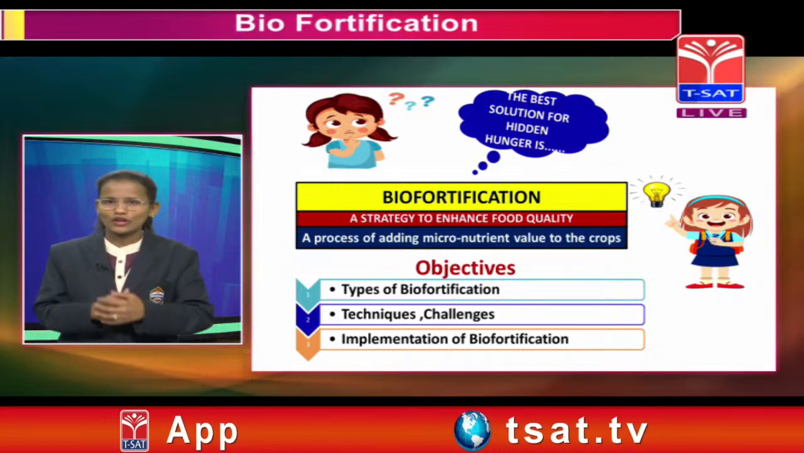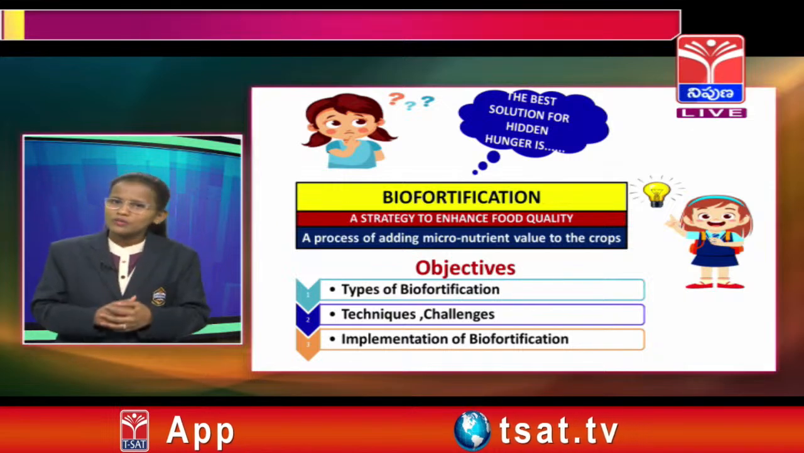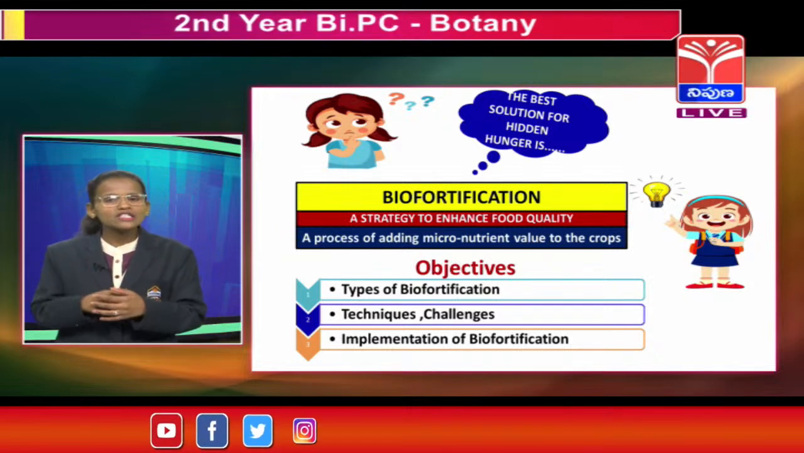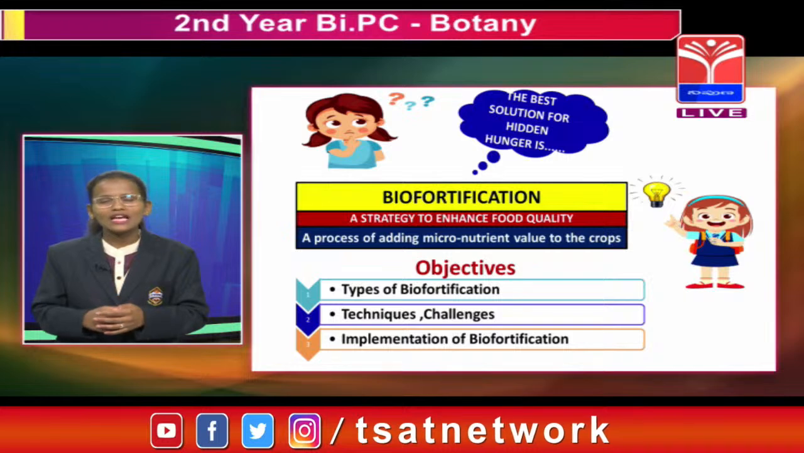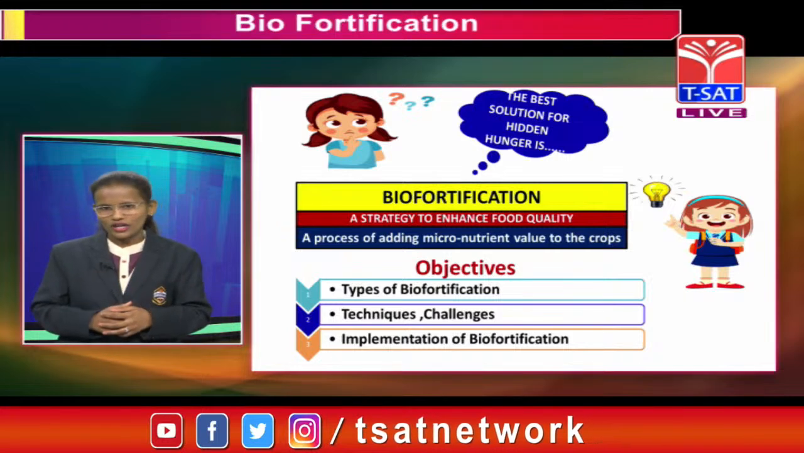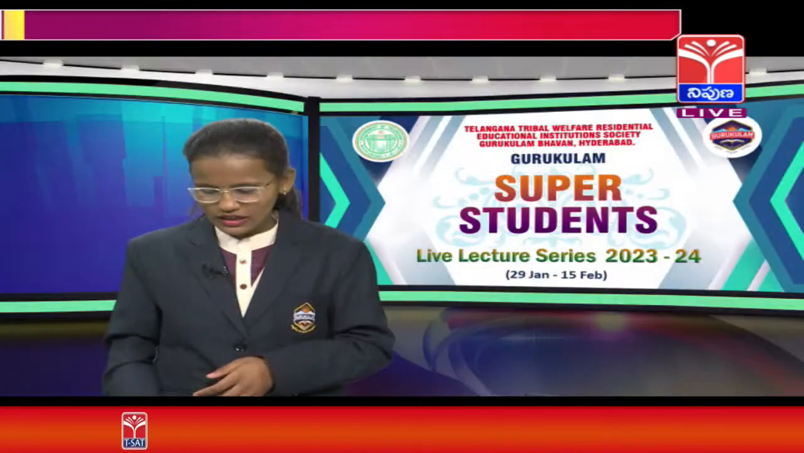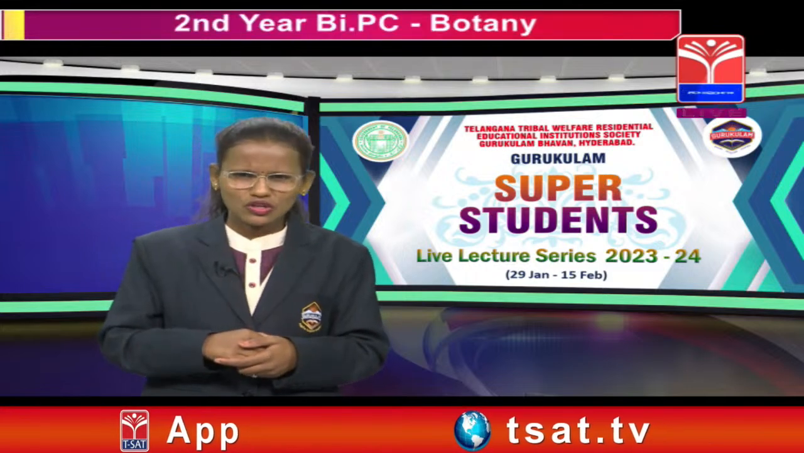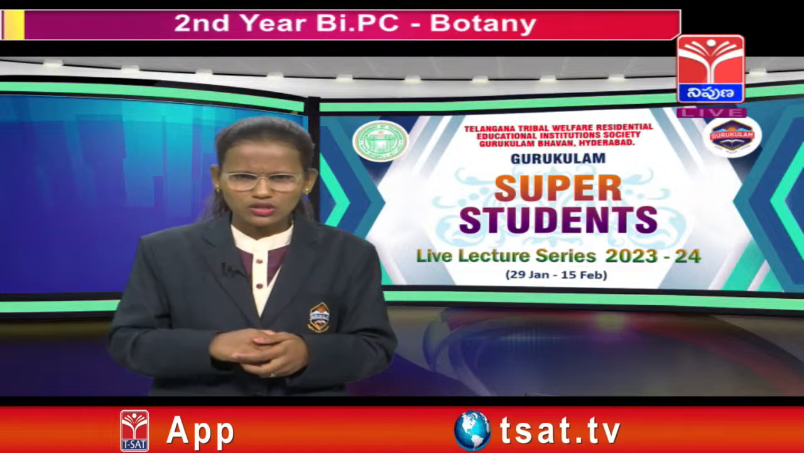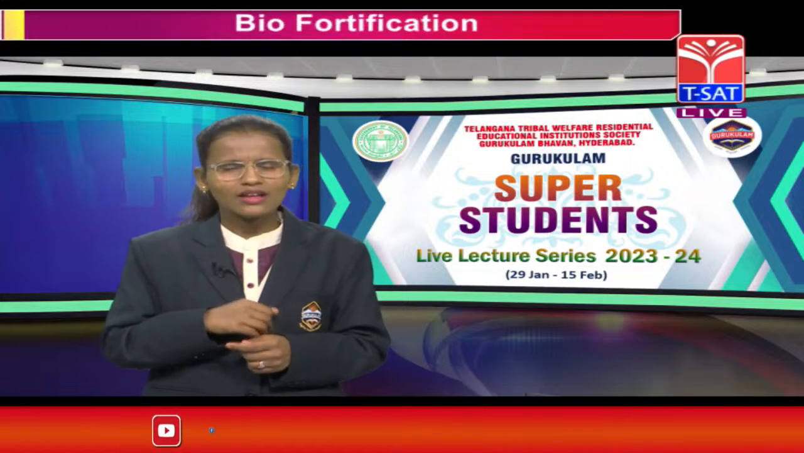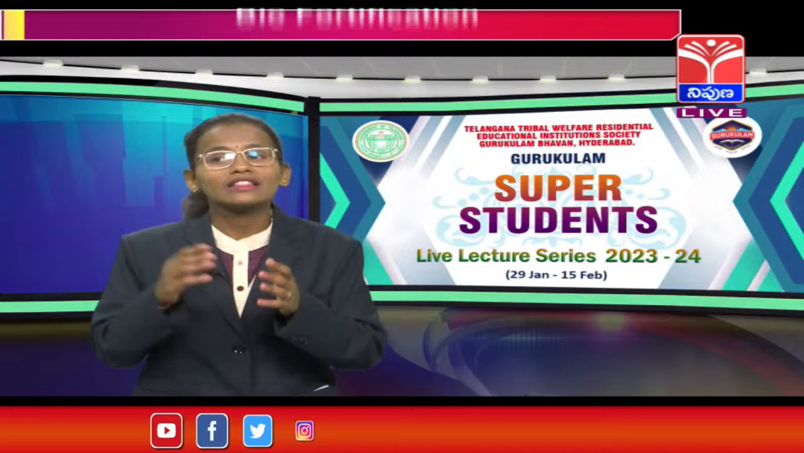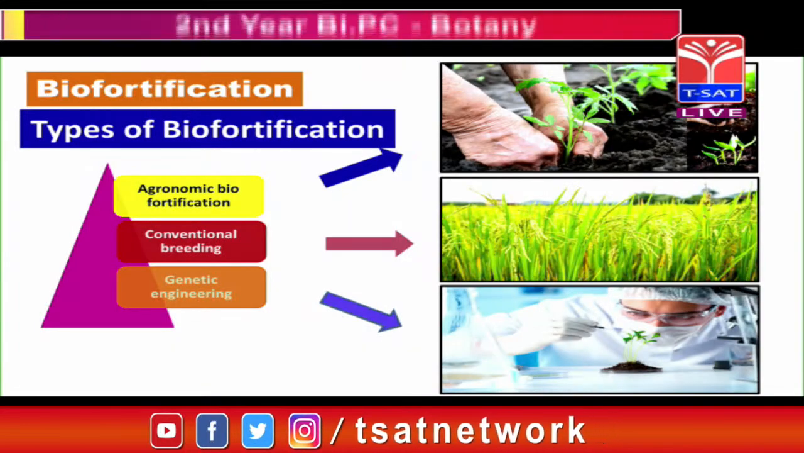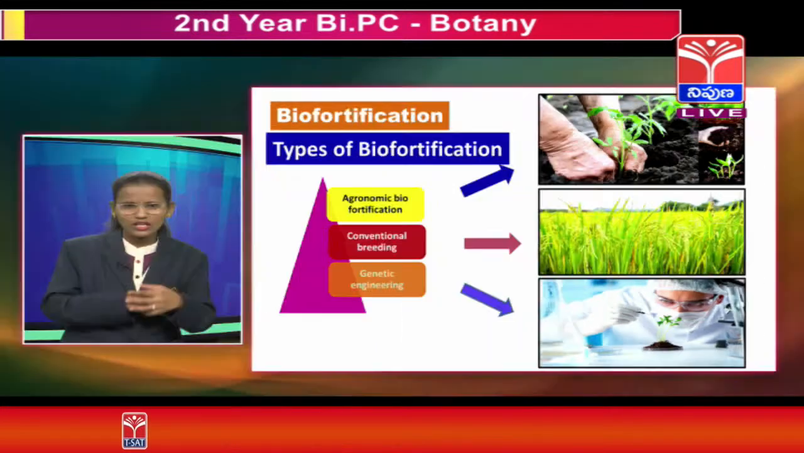Adding micronutrients directly to the crop at the growing stage itself is known as biofortification. So the objectives of my topic today are the types of biofortification, the challenges faced in biofortification, and the implementation of biofortification. Let us see the types first. Here I think another question is raised in your mind: biofortification is a process, so are there different types in it? Yes, there are three types: agronomic biofortification, conventional breeding, and genetic engineering.